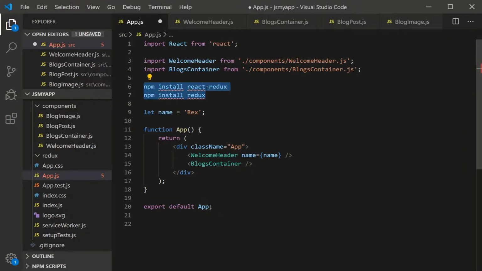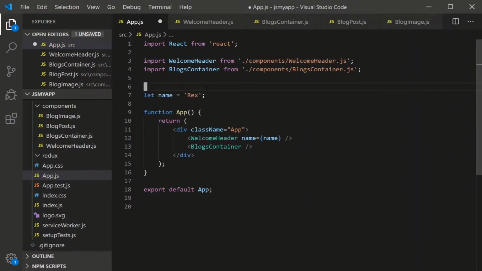So how do we get it up and running once we have it installed? Well, there are two sides to this coin. One side is we create a store and we create a reducer. The second half of that coin is that we connect to the store in order to consume that state. So let's tackle the first half first. What do we do? There's 3 steps.